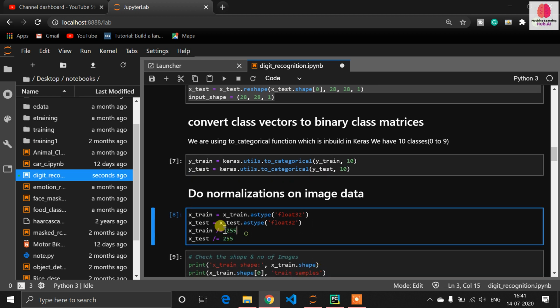Okay, so now it's time for normalization of our images. We are treating our x_train and x_test datasets as float32, because float contains the decimal value, and we need that during the training time. We cannot neglect that value, so we are using float. Now for the normalization process, if you don't know normalization, just remember, for normalization we have to divide by 255. So we have normalized the x_train and x_test data.